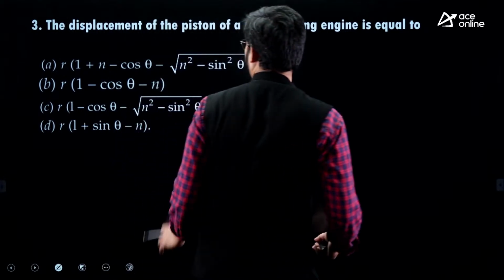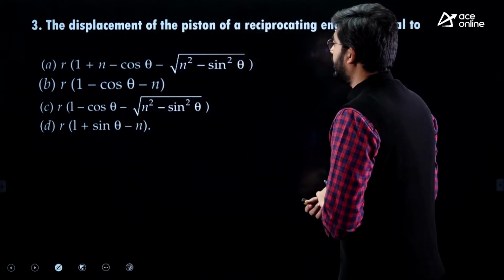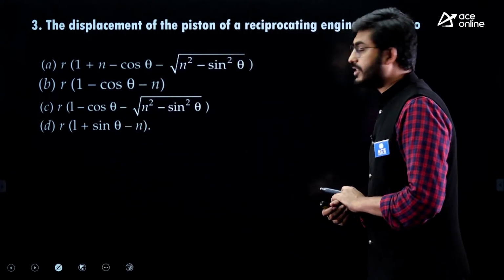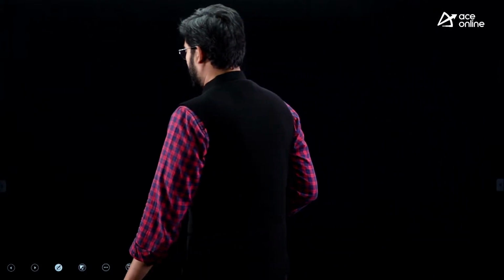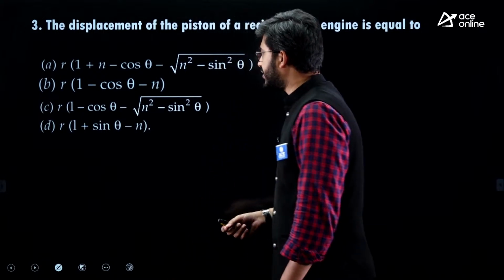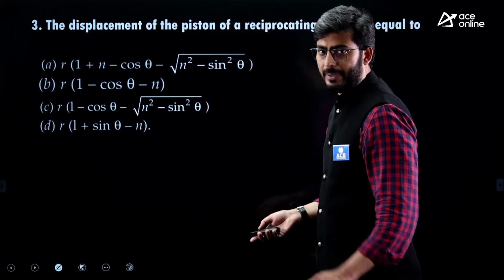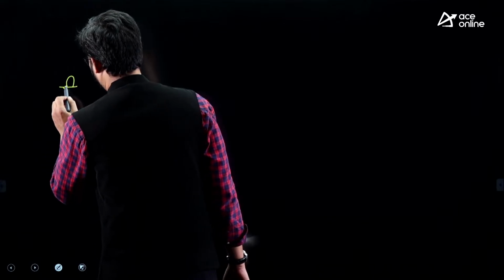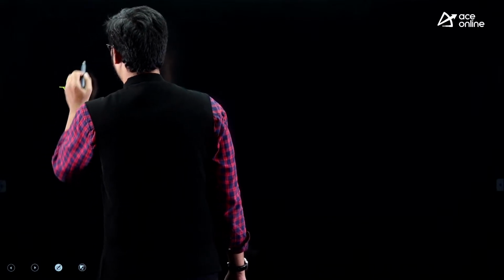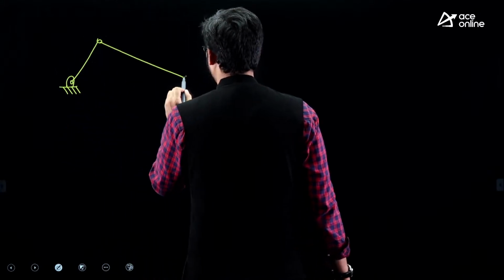In the next question, the displacement of the piston of a reciprocating engine is equal to dash. Yes, guys. Here, I don't suggest you memorize the formula, but I suggest you instead learn how the formula can be derived. Allow me to do a very small derivation over here.